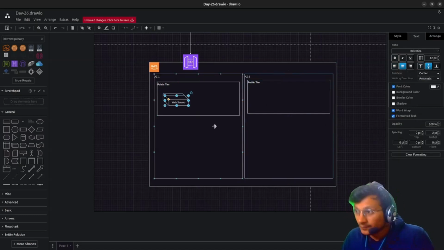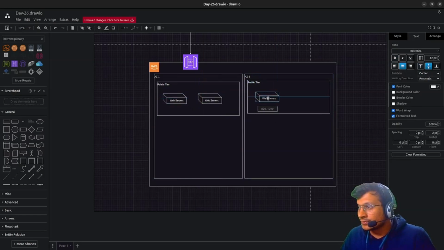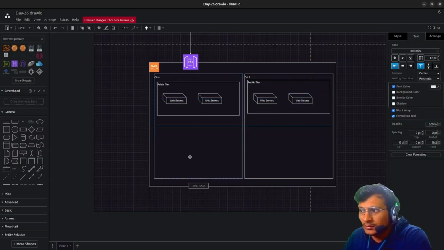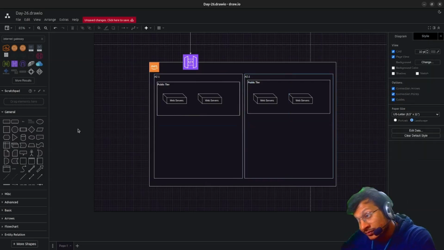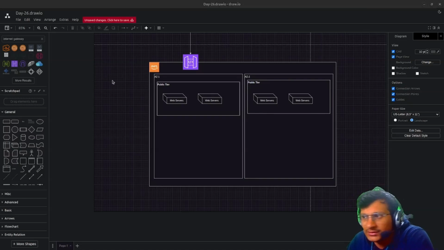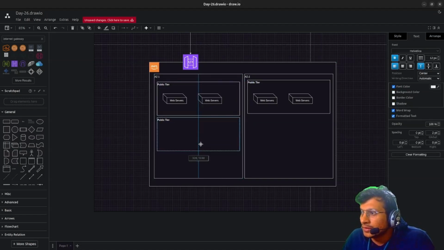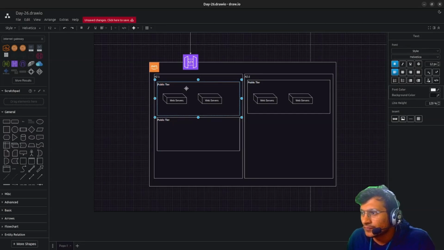So web server 1, let's make a replica over here as well. So these are the web servers. Suppose in case one AZ goes down, your other AZ will share the load. This is how we can create an architecture for fault tolerance. This is called the web tier or public tier.